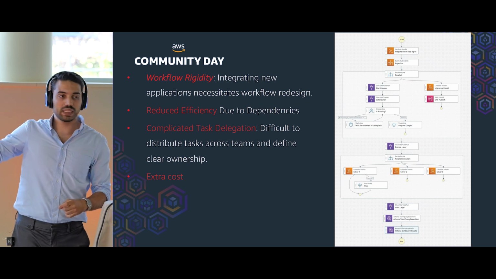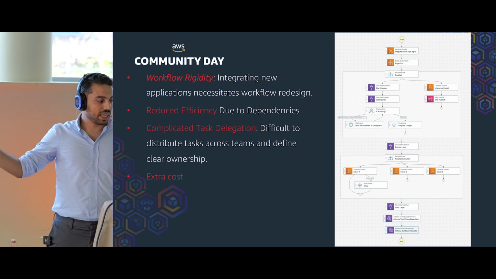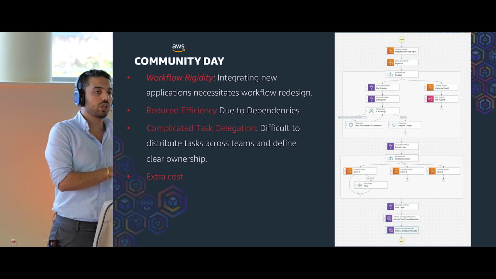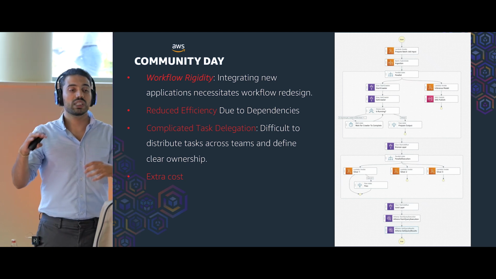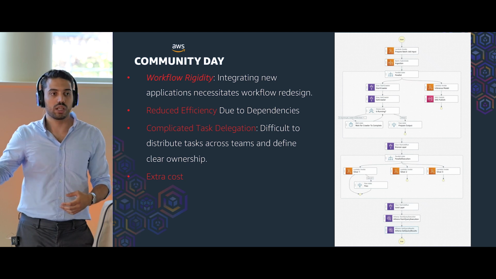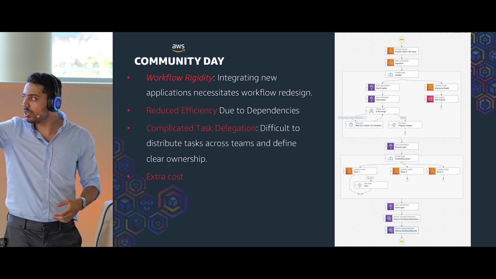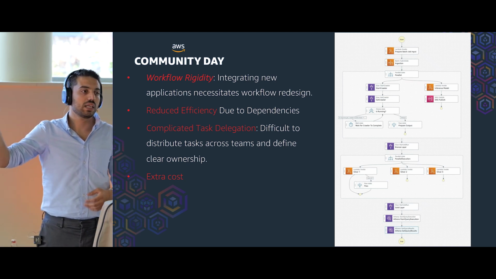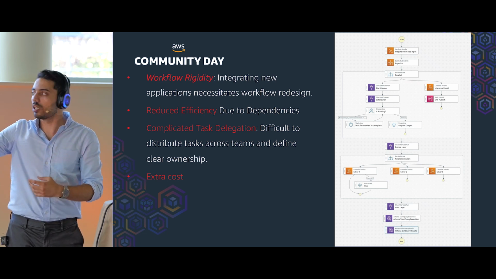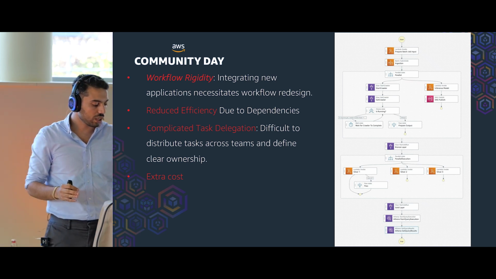When we want to integrate this, the problem that we have with the orchestration pipeline is that the workflow is so rigid. If we want to integrate a new application, we need to reconfigure the whole step function. I needed to change this crawler and all the pollings that it has in order to add these 2 lambda functions here as well.